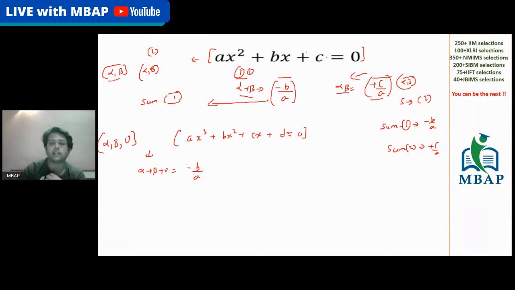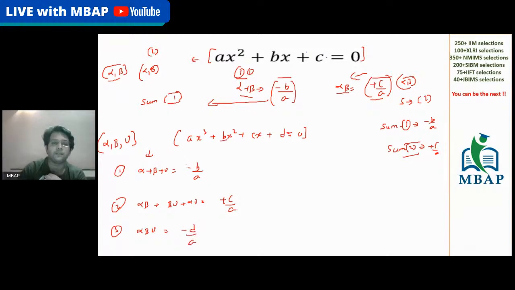Now, if you have to take the sum of the roots taking 2 at a time, there are 3 roots, alpha, beta, and gamma. I'm going to take this value as alpha into beta, beta into gamma, and alpha into gamma. Sum of all the roots taking 2 at a time will be given by plus c by a. On the other side, you can also go on till the level of expression which you have got. Sum of all the roots taking 1 at a time, sum of all the roots taking 2 at a time, and we have something called the sum of all the roots taking 3 at a time.